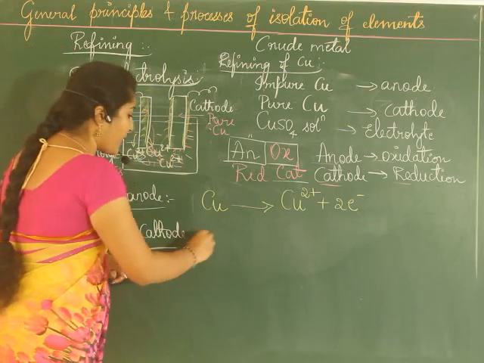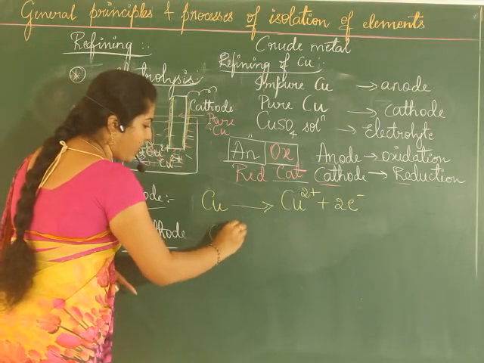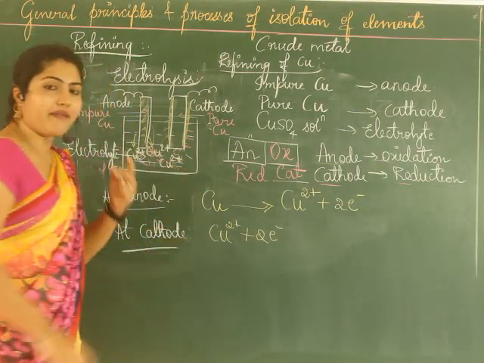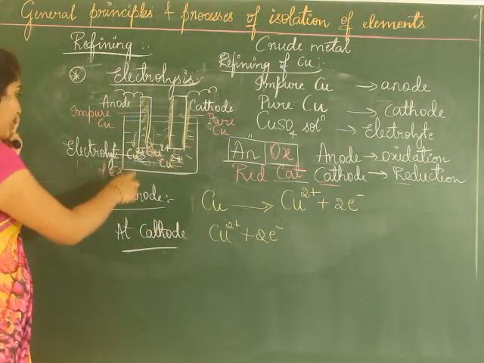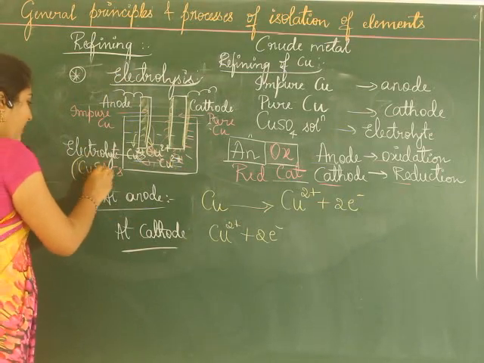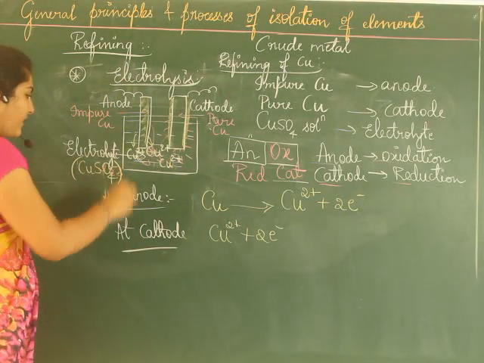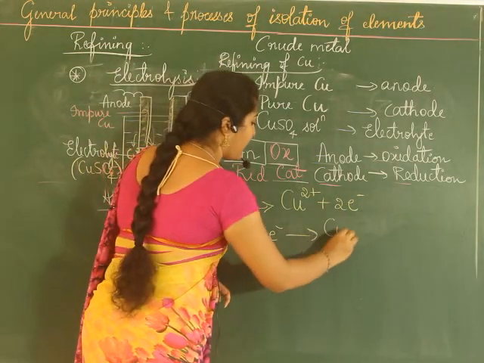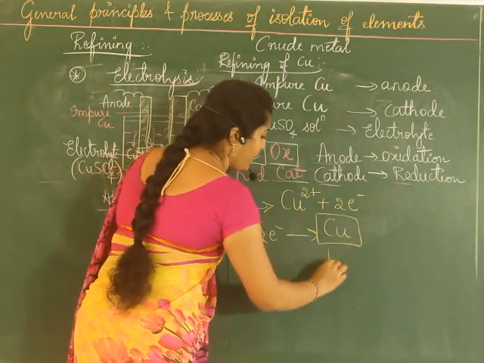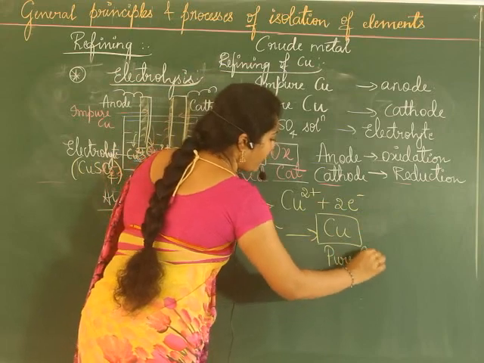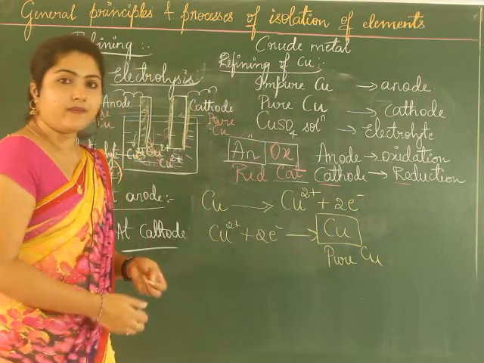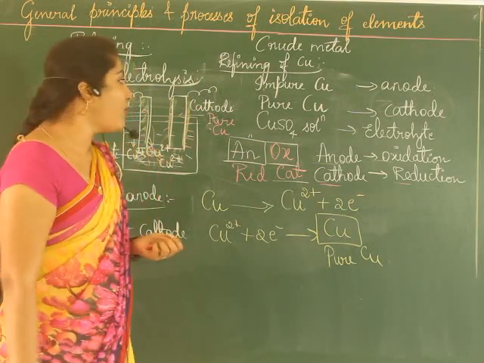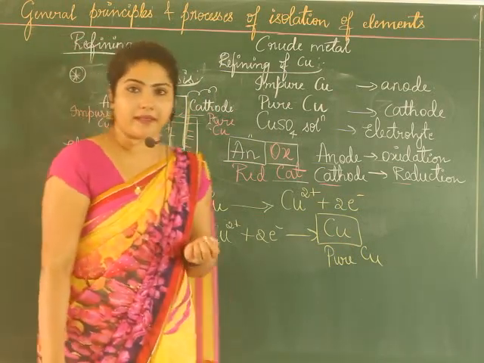And at cathode, what happens? The Cu2+ ions will gain 2 electrons. So you will have Cu2+ ions in the solution also, isn't it? The electrolyte, which is copper sulfate. Now here this gains 2 electrons and gets reduced to the pure form of copper, which you get from this cathode. So this is about the electrolysis method.